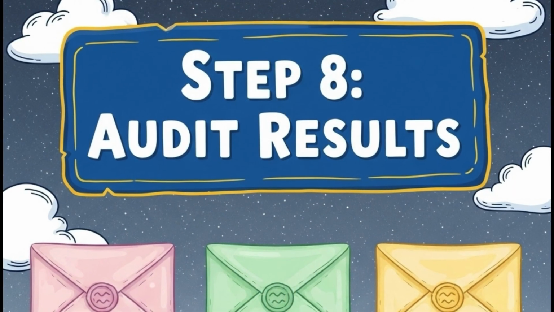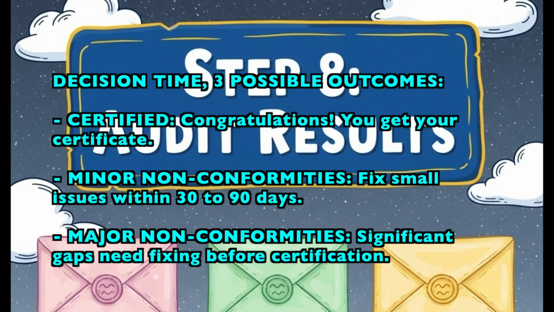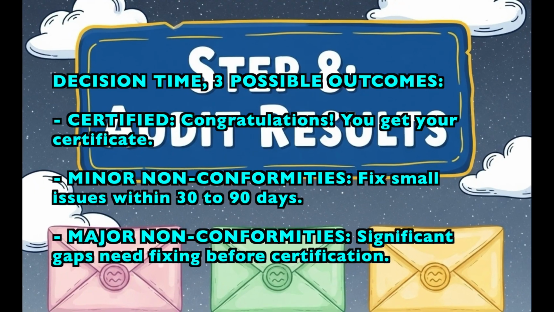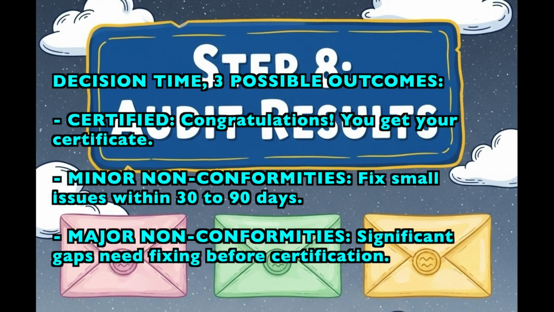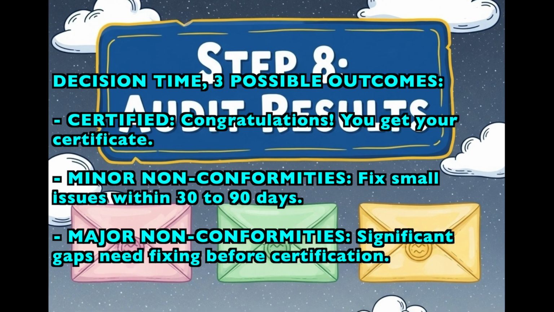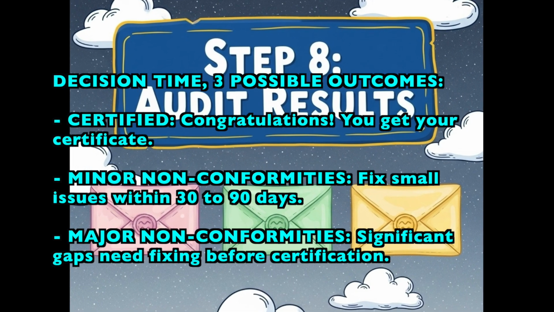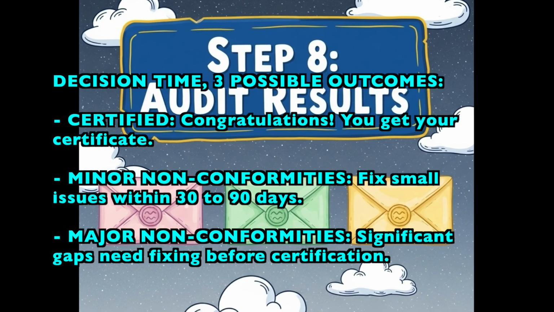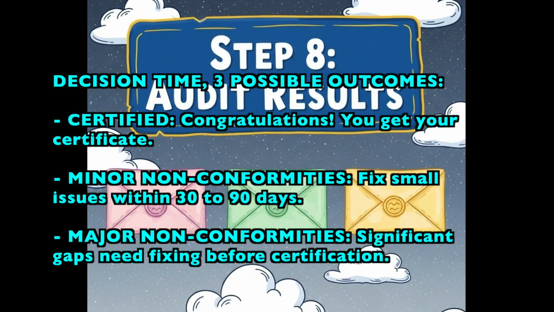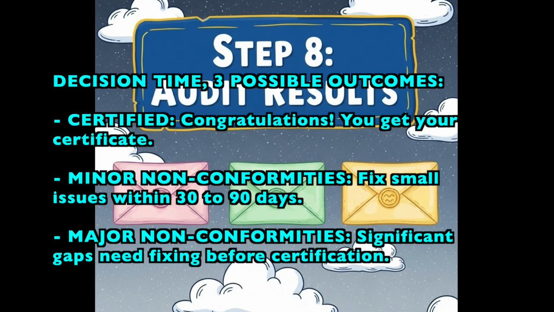Step 8. Audit results. Decision time. 3 possible outcomes. Certified. Congratulations. You get your certificate. Minor non-conformities. Fix small issues within 30 to 90 days. Major non-conformities. Significant gaps need fixing before certification.